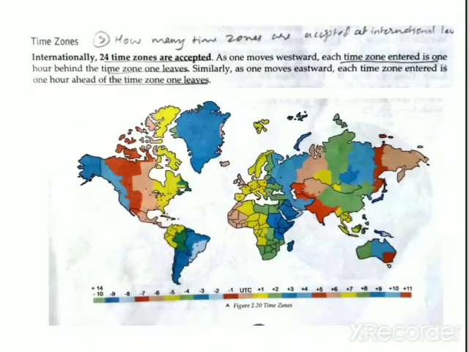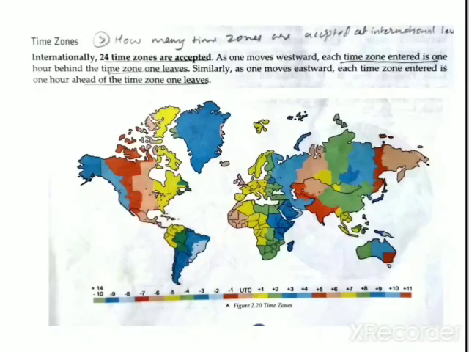Next we'll see the time zones. How many time zones are accepted at the international level? 24 time zones are accepted. How come 24 time zones? Because we have 360 degrees in a full rotation, 360 degrees of longitude, which on earth takes 24 hours. So it is kept as 24 time zones. As one moves westward, each time zone entered is 1 hour behind the time zone one leaves. So when you move from east to west, you have to subtract.